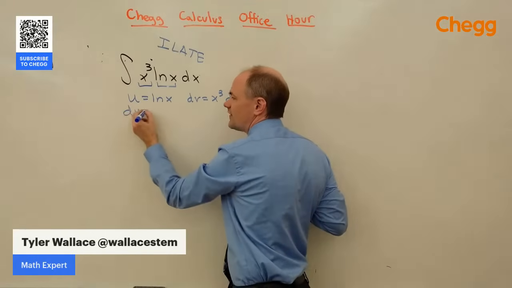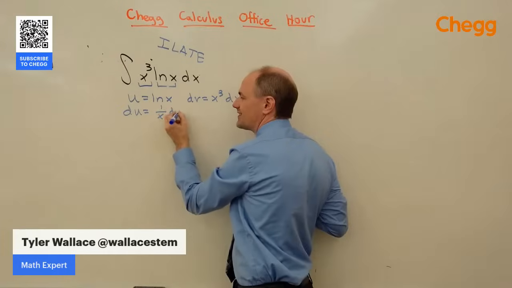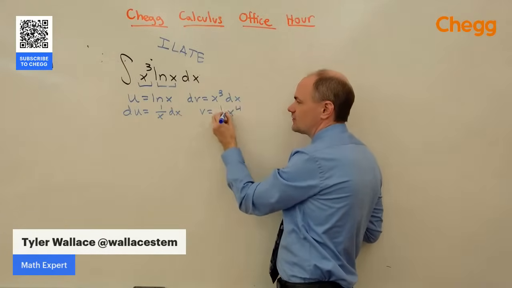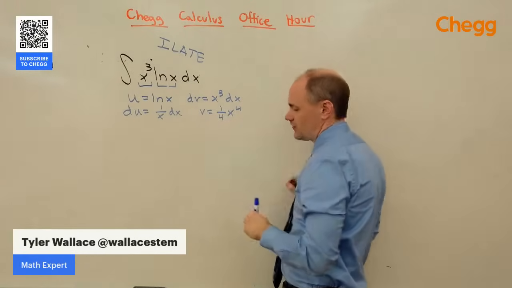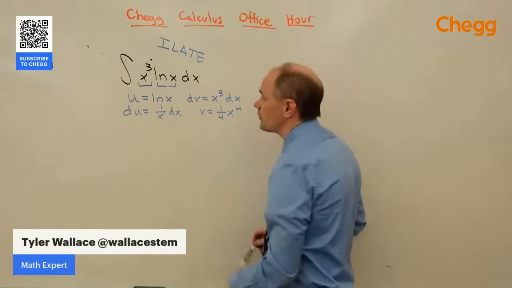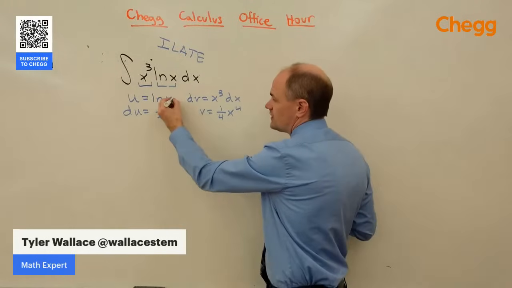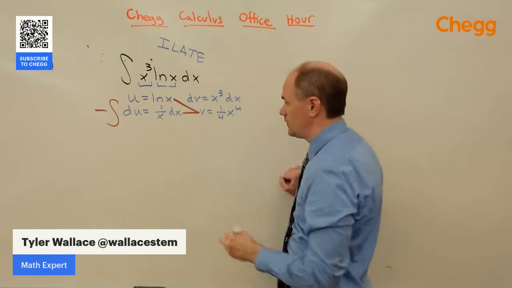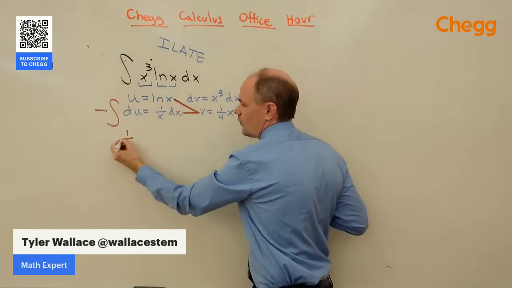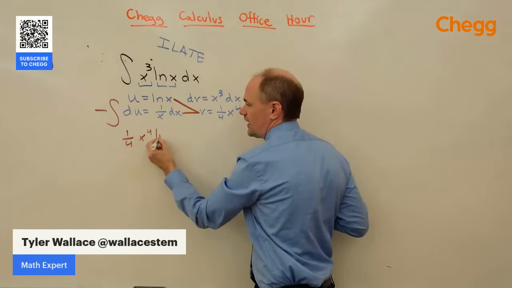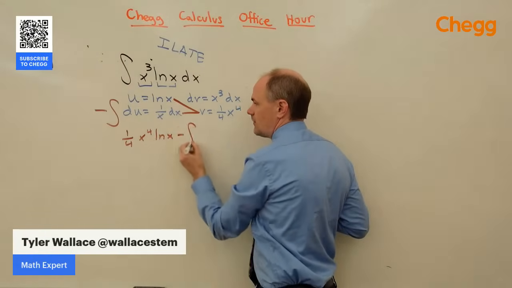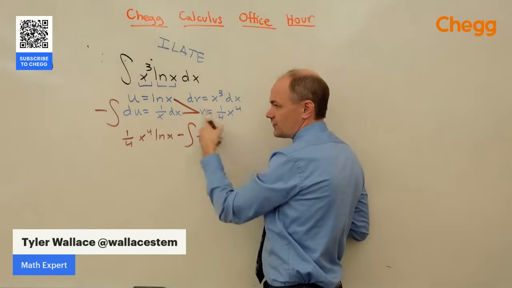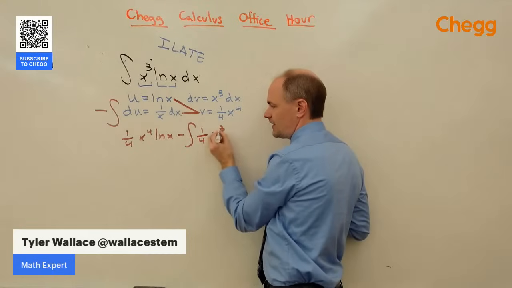So we can take the derivative of the natural log. It's 1 over x dx. We'll take the antiderivative of the x cubed, which is x fourth, times 1/4. Then we can use our formula for integration by parts. It is u times v minus the integral of v du. So u times v is going to be 1/4 x to the 4th natural log of x minus the integral of v du. We've got 1/4 x to the 4th. Divide out, and x leaves behind x cubed dx.